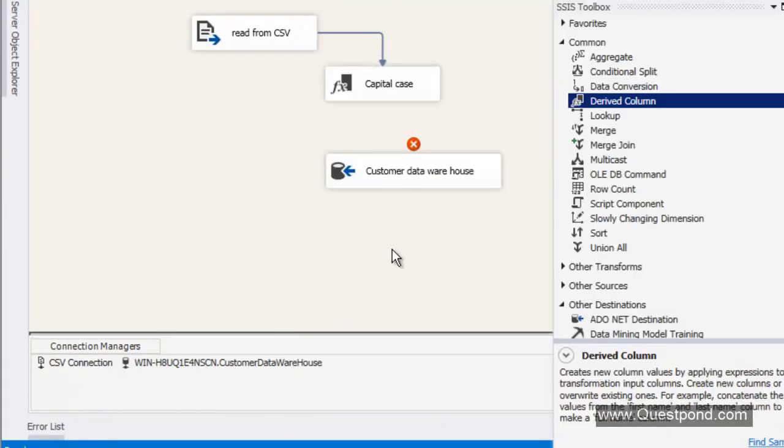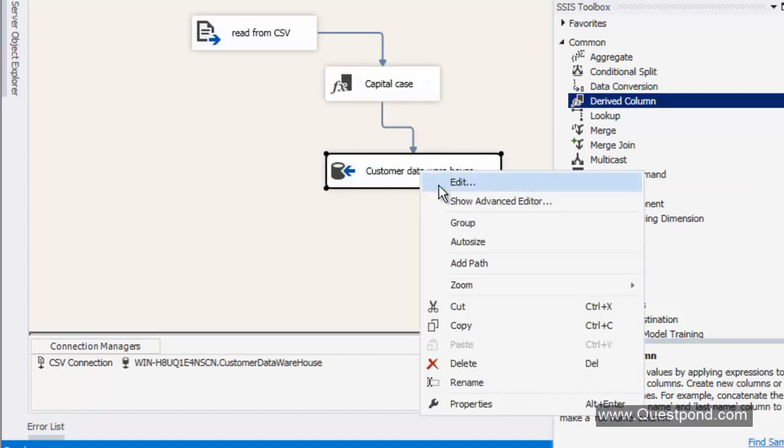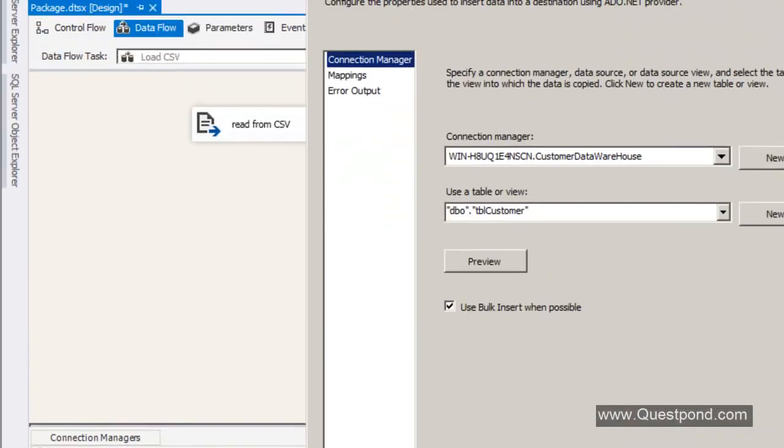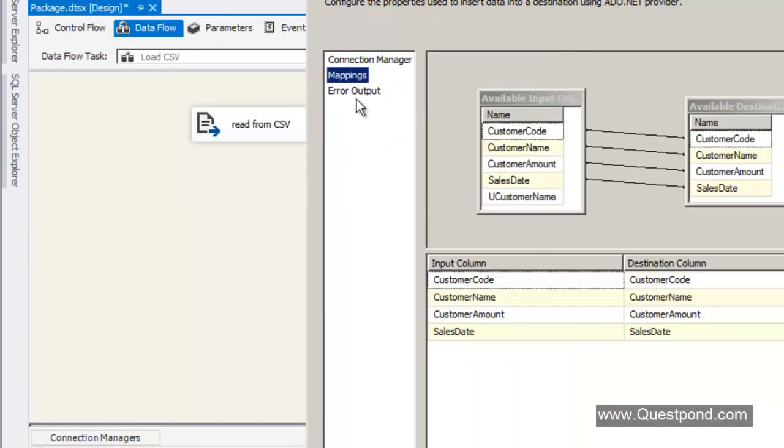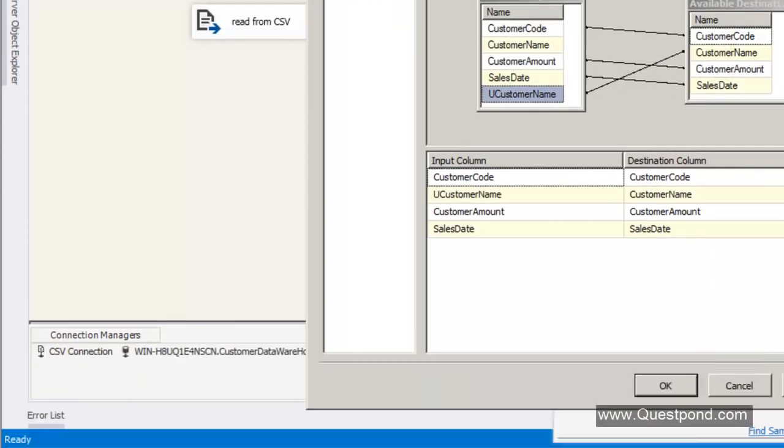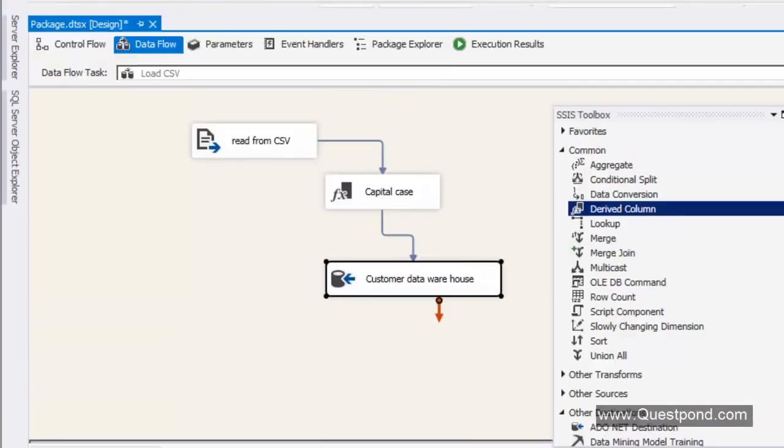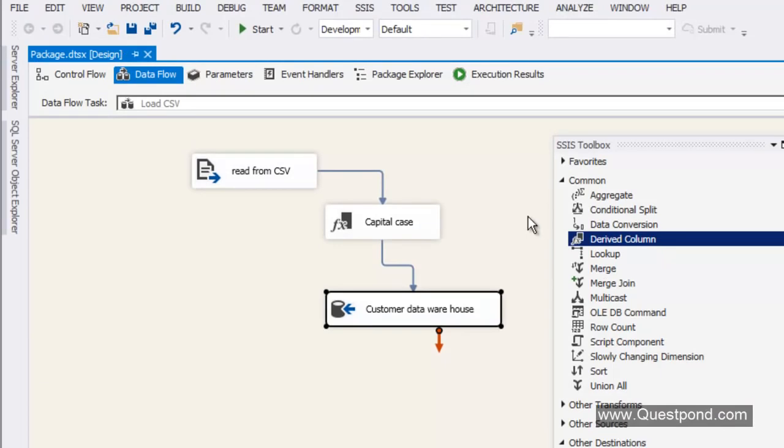So now I have added a derived column, an extra column called U customer name. That data I will now pass to the customer data warehouse, and over here I will change my mappings. Remember, our mappings currently point towards this customer name. So I don't want the data to be taken from the customer name. We would like to take the data from where? From the U customer name, right? And let us say OK, and let us save this.